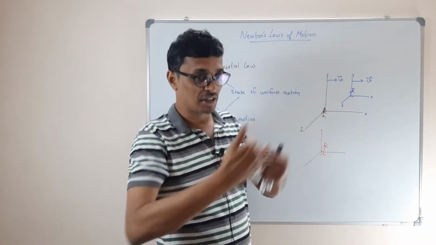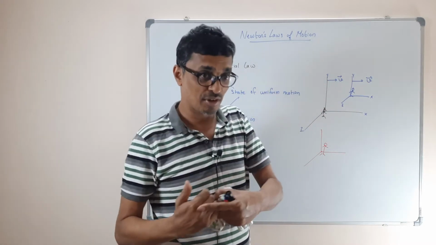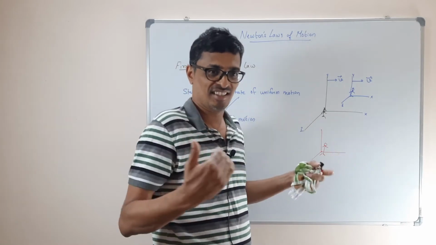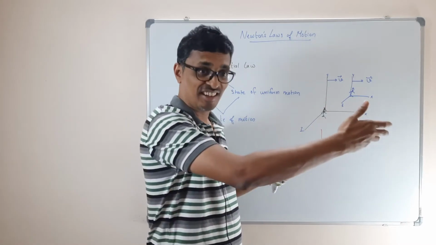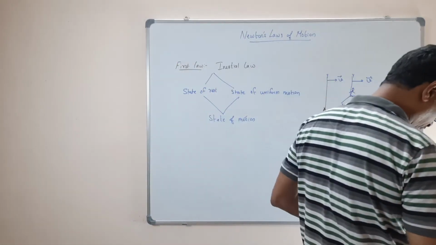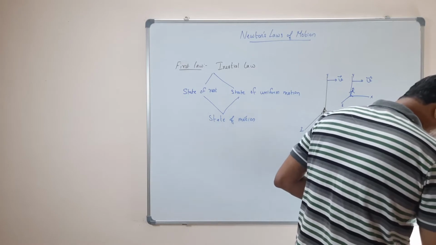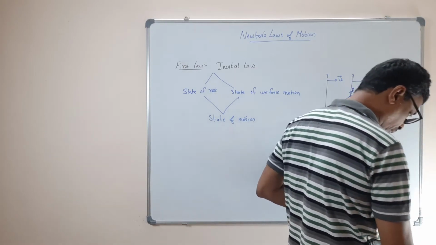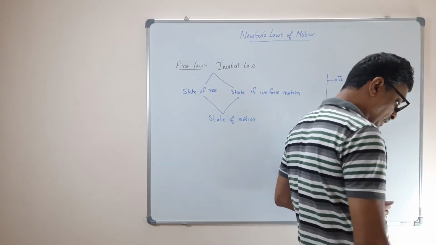But for the observer, otherwise called the lab frame, where I am sitting outside the experiment, the car is not at rest; they are all in motion. So this is what a frame of reference is. And the second thing, which was an important one, is that it defines force as an entity.